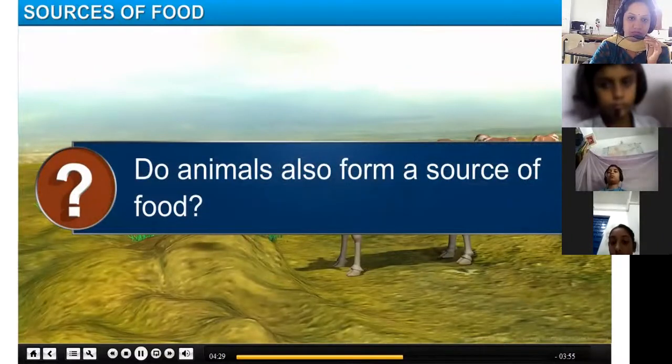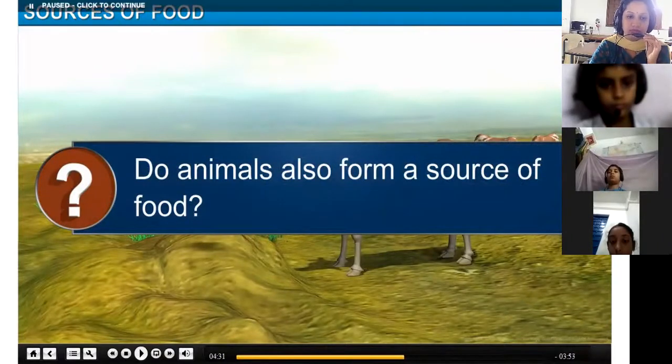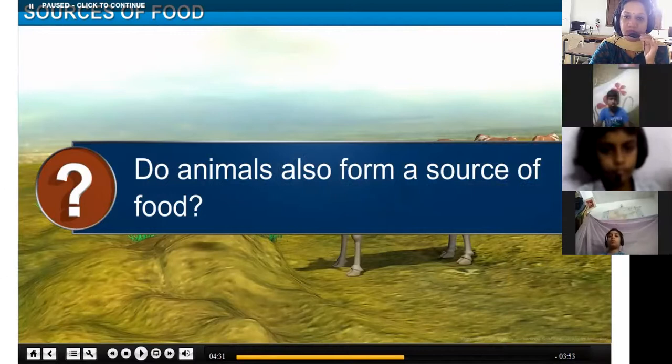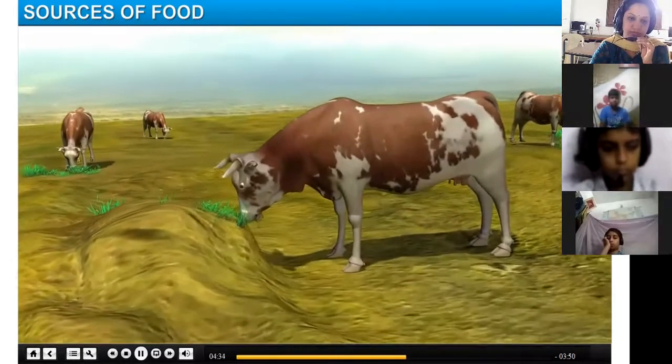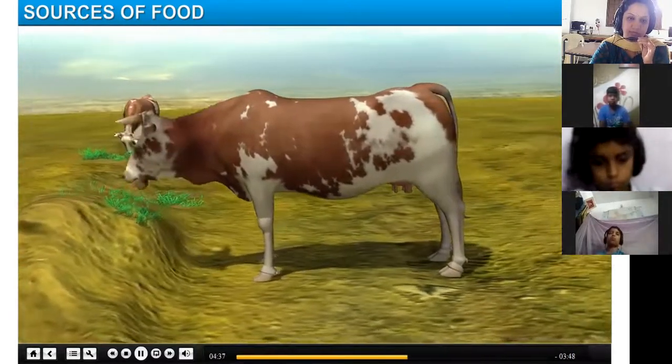Do animals also form a source of food? So the next important source of food is animals. We'll look at this now. Some of the animals are also used as a source of food.